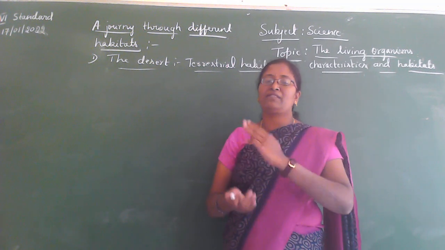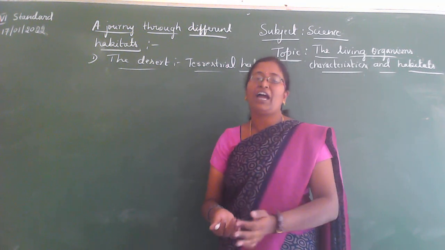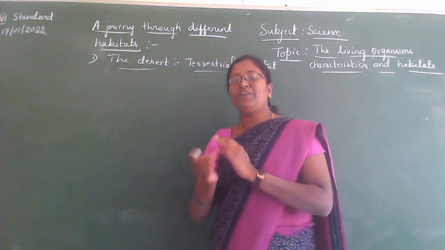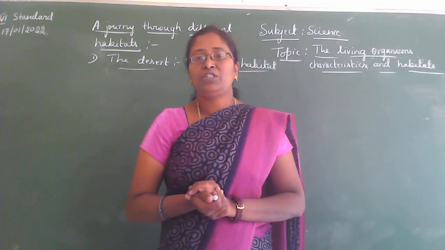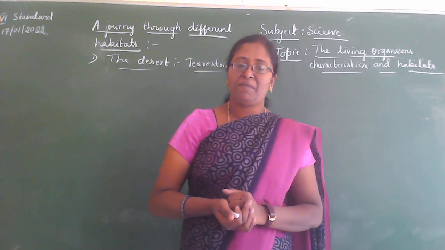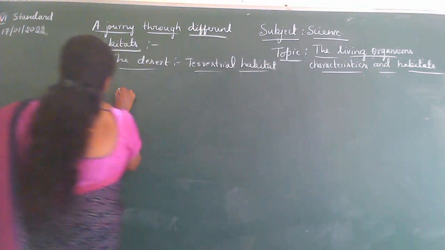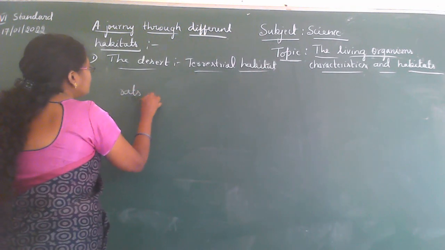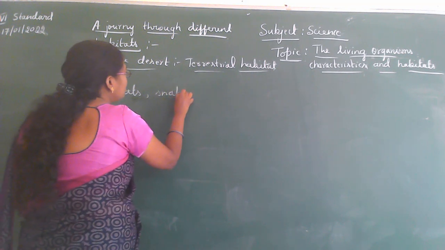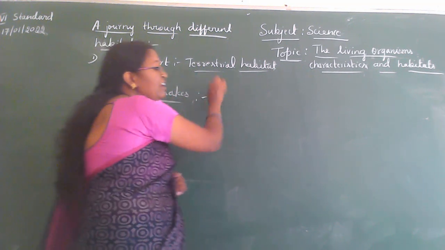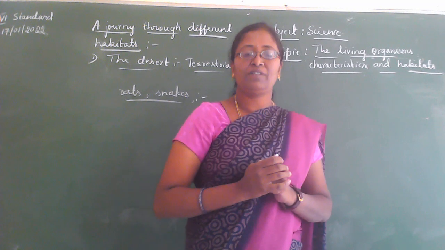First give examples: what types of animals live in the desert region except the camel? Yes, rats, snakes. They live in the desert region.